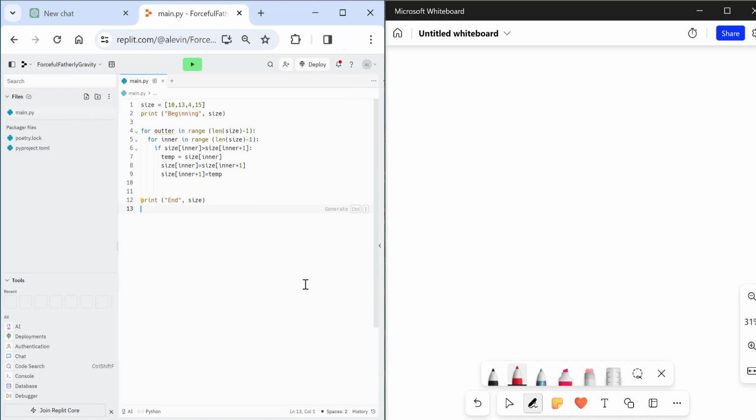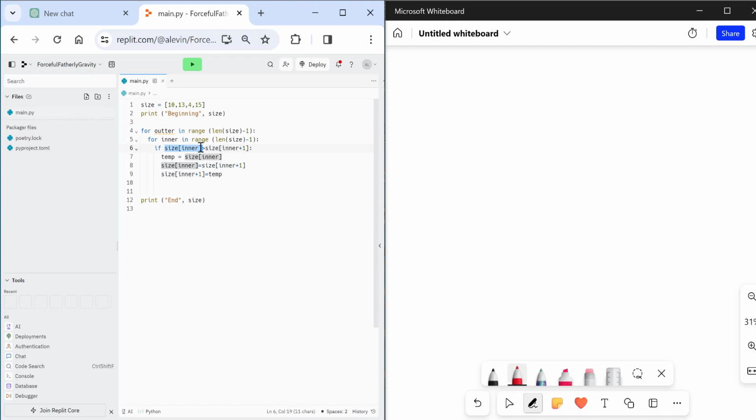To clarify, you put it into temp. So reminder, we check the inner, is it greater than the inner plus 1? If it is, we put inner into temp. We then put the inner plus 1 into inner, and then we put the temp into inner plus 1. You need to remember I've got 2 loops, 1 loop to go outer to make sure we've got every combination, and inner to check each number within there. Remember the -1 as well.